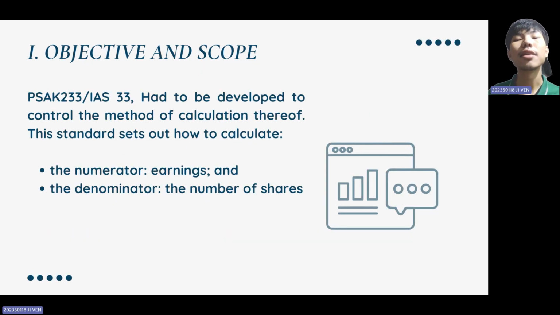Finally, let's discuss the basic components of EPS calculation. IAS 33, or PSAK 233, was developed to standardize EPS calculation methods.